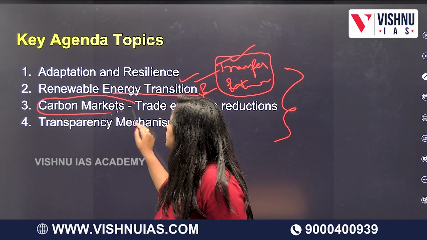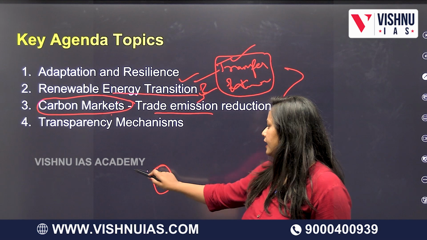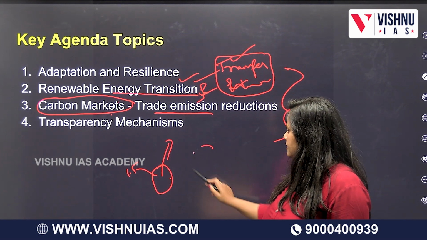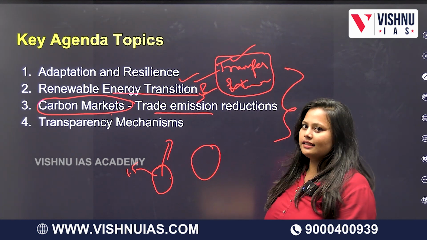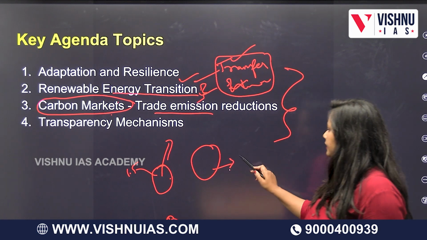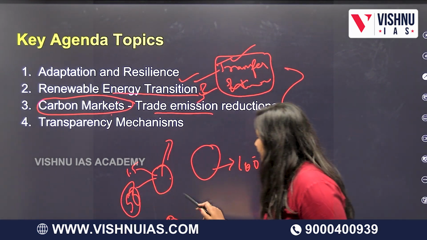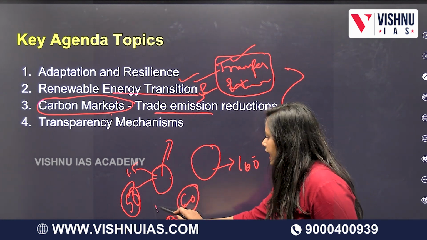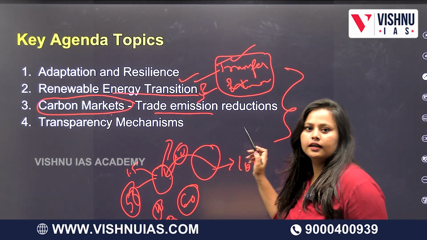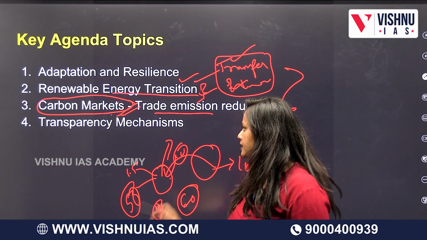Carbon markets, trade. They're going to trade. If one country has already reached the target, they need to compensate with other things. Suppose let us take an example of rupees 100. What is trading over here? They have reached the target of 100. They are still at 50. The target is 60. They still have 10 things. These people can give them this 10. This is, in literal terms, what they wanted to trade, carbon. That is what they wanted to materialize.